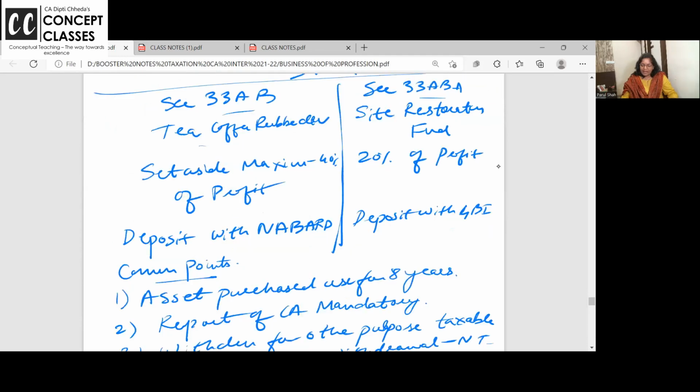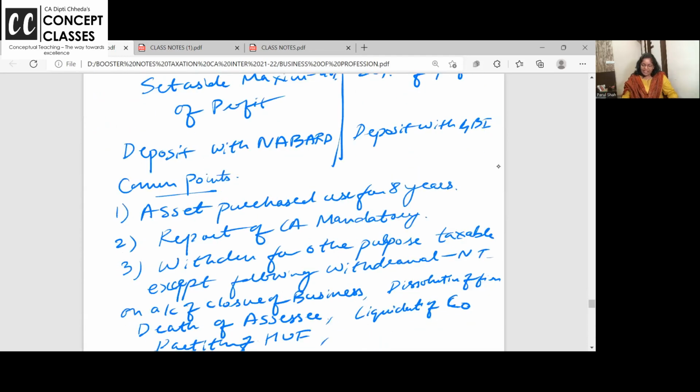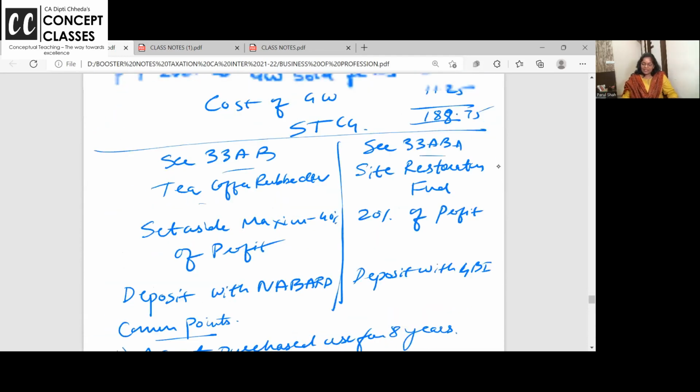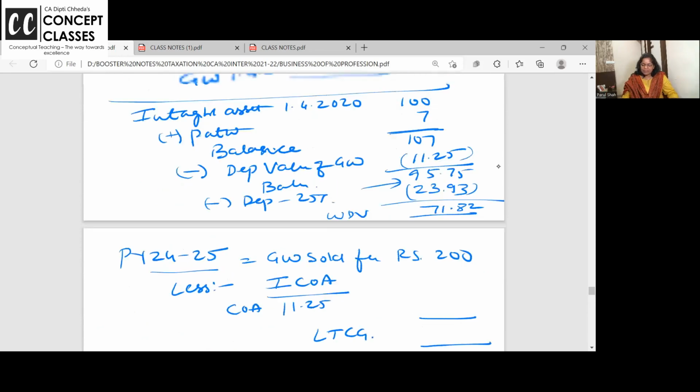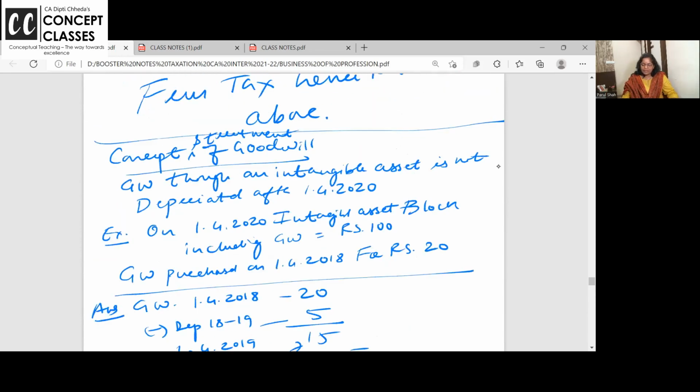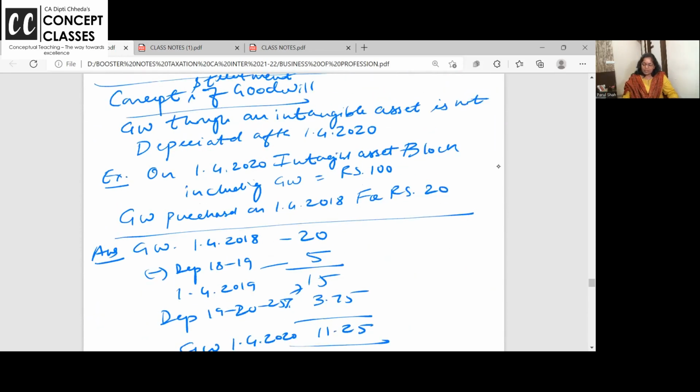So these are all my running notes. See, I'm just scrolling up and showing you. Related to NABARD also we have written 33AD, 33ADA. Tea coffee may keep 40% profit separate. This is all for goodwill. Did I say goodwill is not taxable?